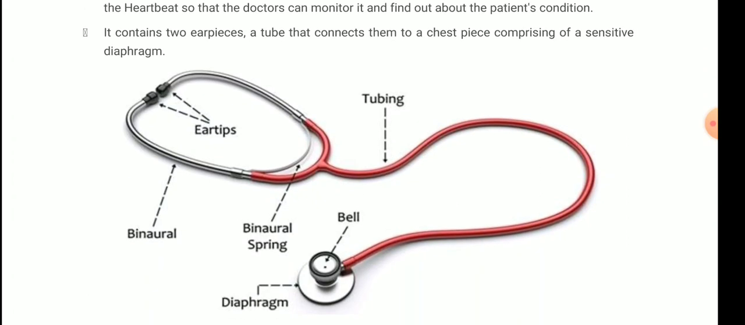Now you can see that there are ear tips. From the ear tips the tubing is attached, and through the tubing there is a bell, and through the bell the diaphragm is attached. This diaphragm portion is put on the chest, and the ear tips go inside the ears of the doctor, and the doctors listen to the heartbeats with the help of this. It amplifies, increases the volume, and through that the doctors can guess the condition of the patients. So what is heartbeat? It is the rhythmic contraction and relaxation of the heart.